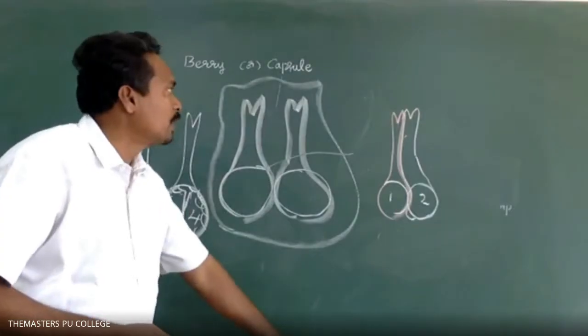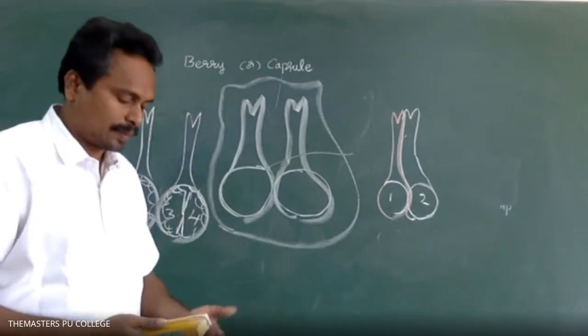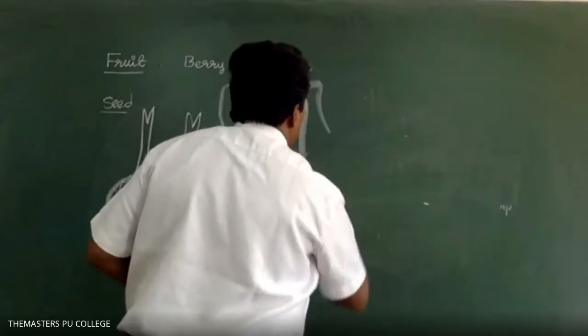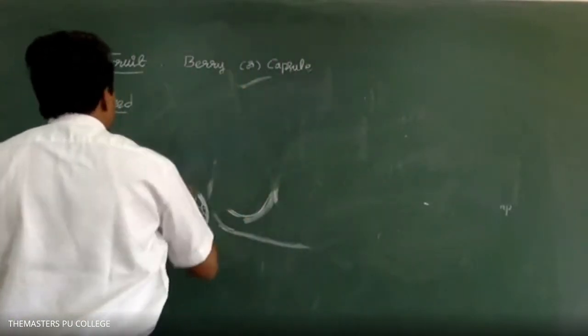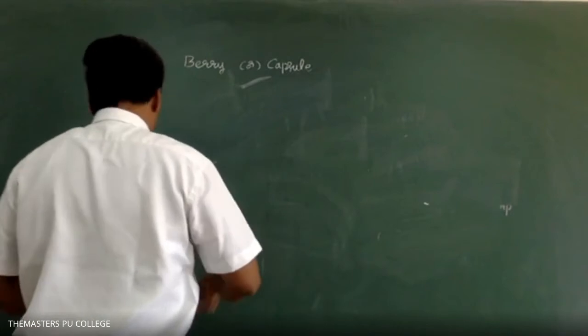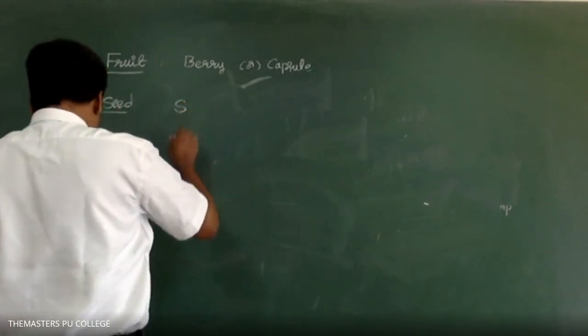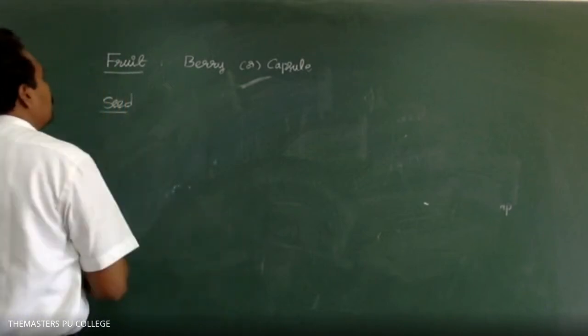Okay, you're welcome. Next, the seeds. The seeds are endospermic. Already known now: endospermic seeds and non-endospermic seeds.